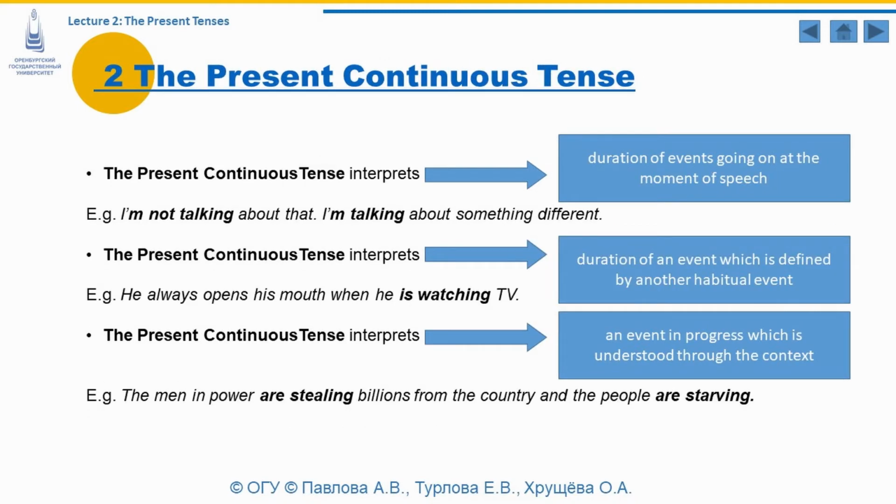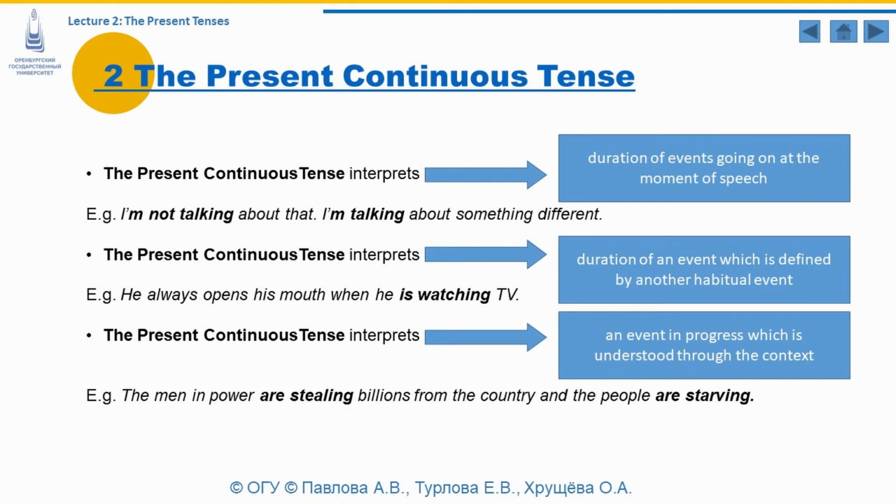The present continuous tense may interpret duration of events going on at the moment of speech. For example, I'm not talking about them, I'm talking about something different. So with the help of the verb I am not talking used in the present continuous tense, we indicate duration of events going on at the moment of speaking. I'm talking about something different. This is happening at the moment of speech.